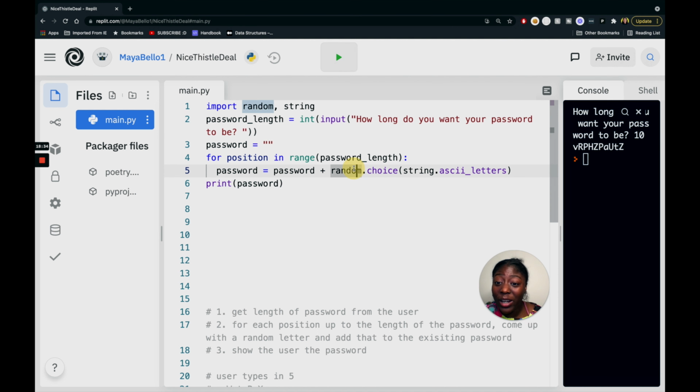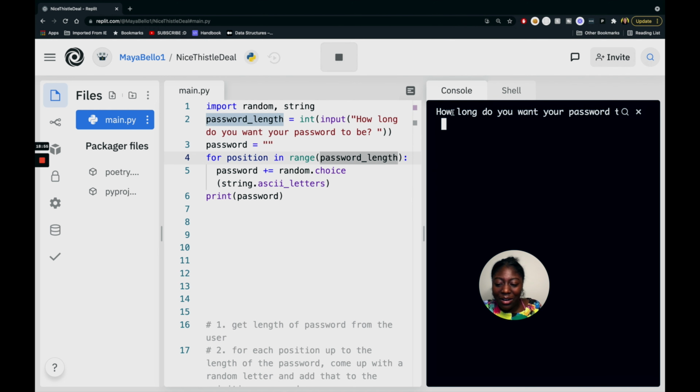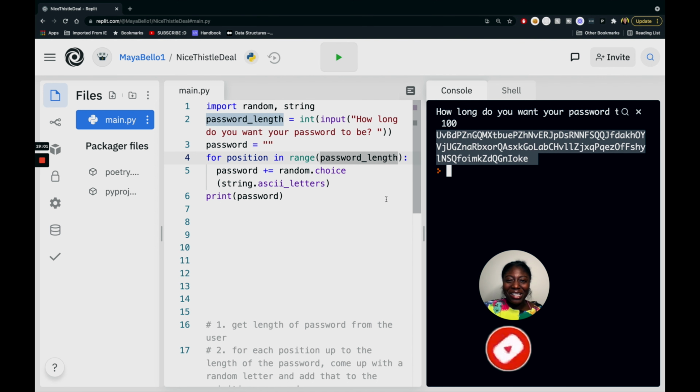Also, there's a shorthand we use for this line. Because you see password equals password, that's very repetitive. Instead, you can use this plus equal, syntax is what they call it, and that would do the same thing that we did before. And to test it out, you see we still get a 100 length password. So those are all the different optimizations that you can do.